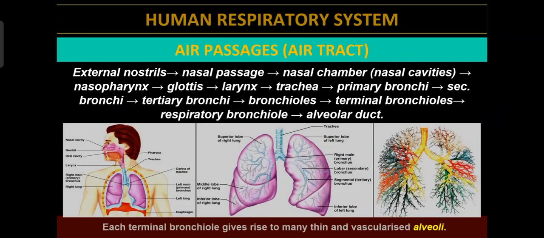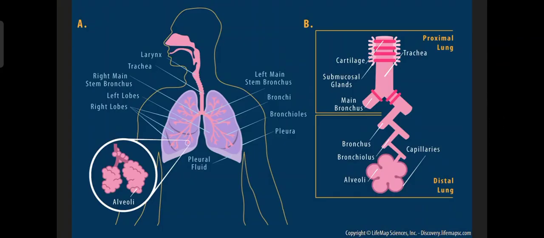So each terminal bronchiole, that is the last one, gives rise to many thin and vascularized alveoli. Alveoli are thin, sac-like structures where the actual exchange of gases will occur. In this diagram you can see the nasal part, it starts from the nostrils, and finally the trachea is there. Trachea opens into both the lungs, that is the bronchi.